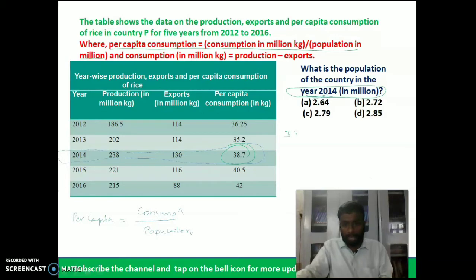So 38.7 is equal to consumption in million divided by population in million. So try to understand what is the value of consumption.